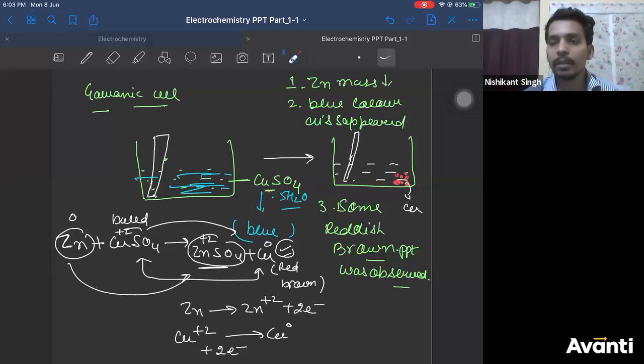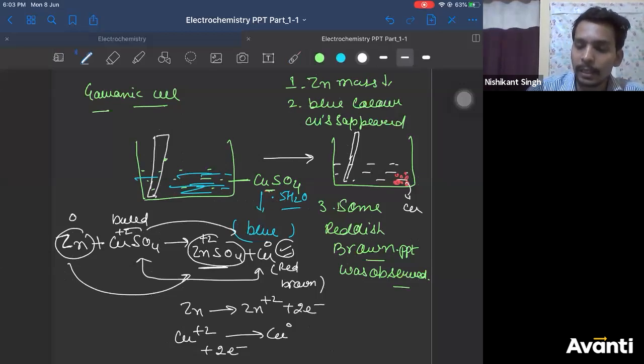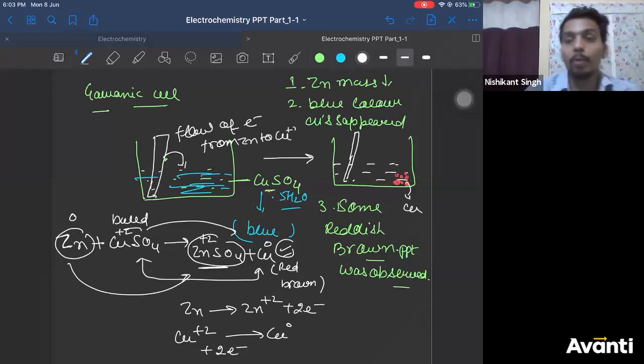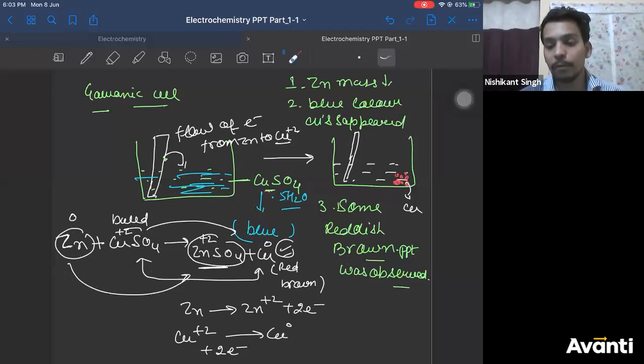Right? Now we concluded that there is a flow of electron from zinc to copper 2 plus. Now the idea came into our mind from here that if there is a flow of electron and I can capture this flow of electron and utilize it, I will get current.